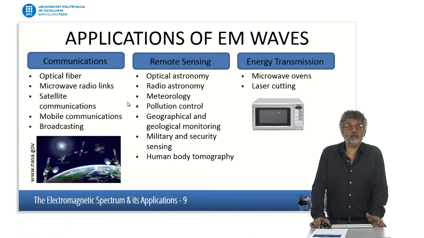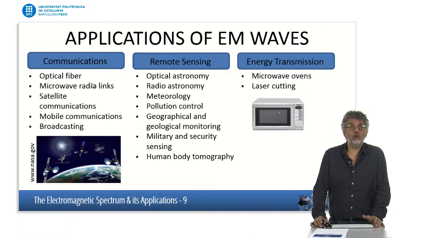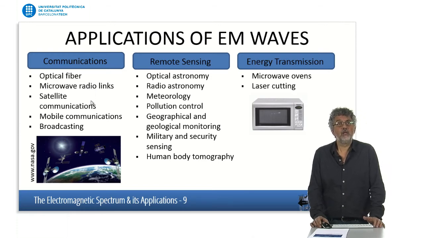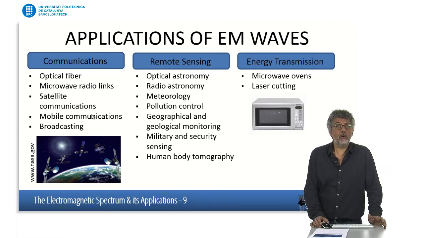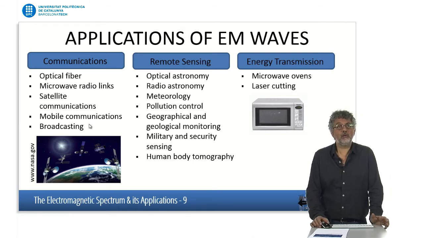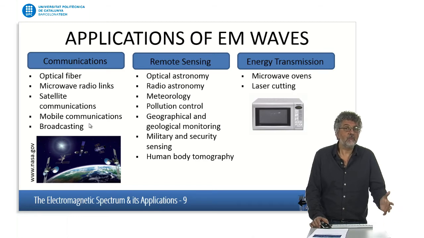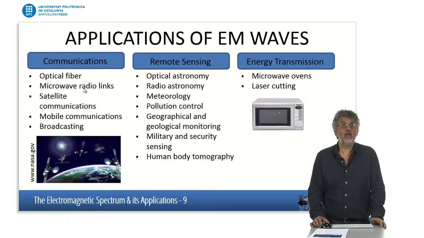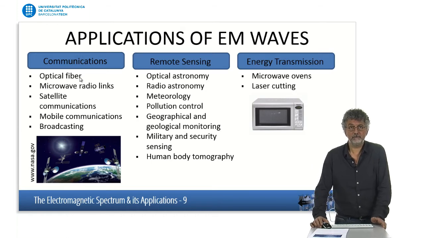What are the applications? Well, we already talked a little bit about the applications of electromagnetic waves. Of course, in communications, we can have optical fiber, microwave links, satellite communications, mobile communications, broadcasting. All of them use electromagnetic waves at a frequency range that can span from frequencies around 1 megahertz, until optical frequencies, because when we're using optical fibers, we're using optical frequencies.